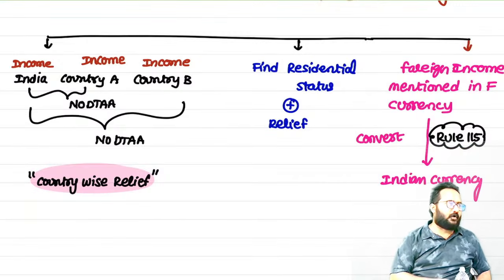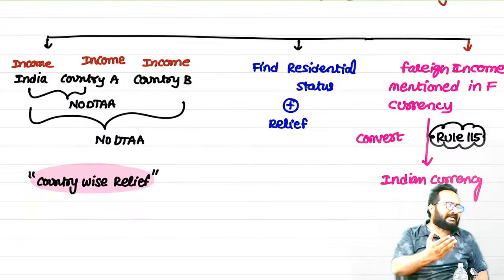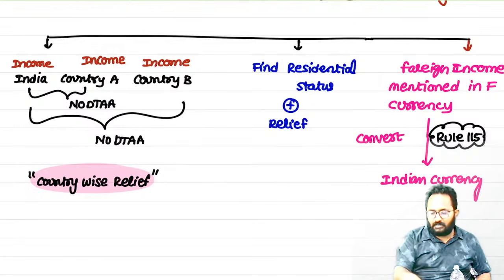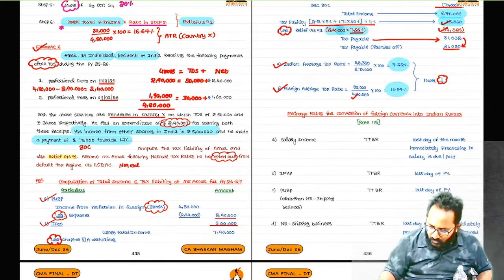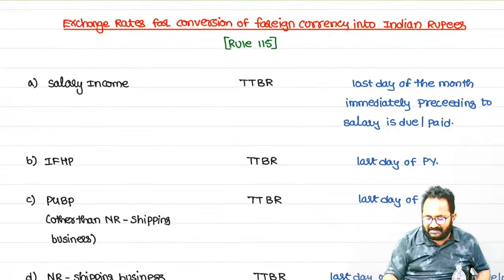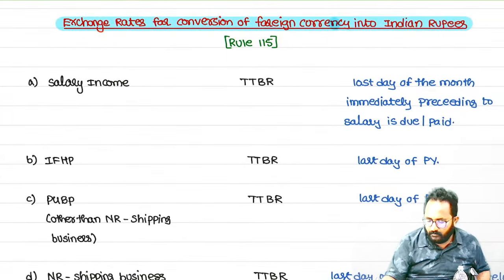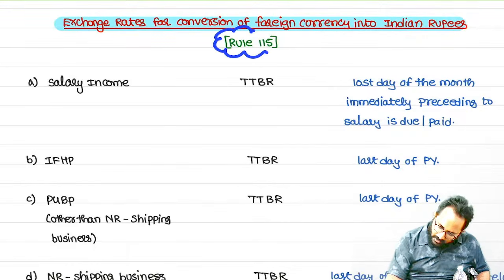That means if any foreign currency is given, we have to convert that foreign currency into Indian rupees, right? How? By using Rule 115. Please open Rule 115 in your handwritten notes. What exchange rate we have to use for converting the foreign currency into Indian rupees? What is the rule? 115.